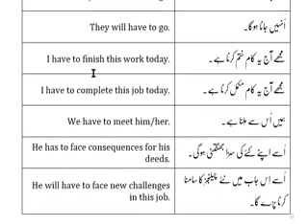Some more examples. I have to finish this work today. Today means आज. Work means काम. This work, ये काम. To finish, खत्म करना. So I have to finish this work today. I have to finish, मुझे खत्म करना है. This work, ये काम. And today, आज. So मुझे आज ये काम खत्म करना है.